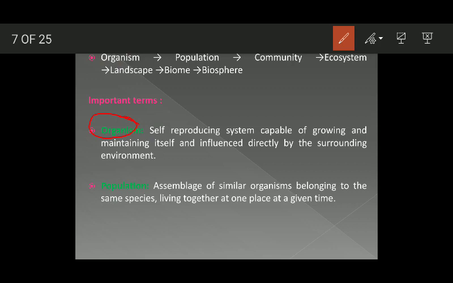Now the next term in series is population. It is an assemblage of similar organisms belonging to the same species which live together at a place at a given time. A number of individuals of the same species which are present at the same place at a particular time period constitute a population. For example, you have the population of cats at a place, the population of dogs at a place. The number of individuals of dogs at a particular place at a particular time period constitute the dog population of that area.